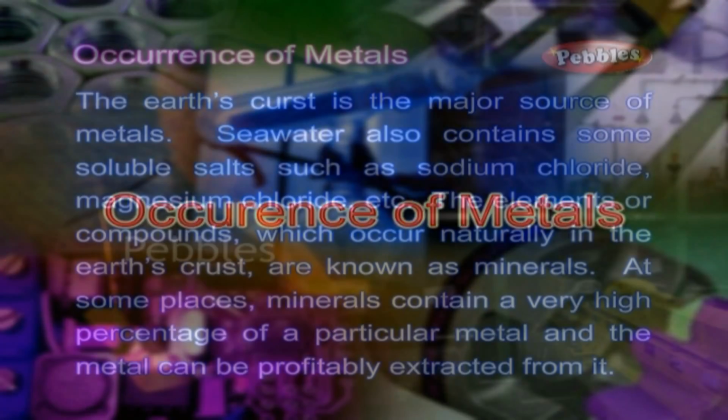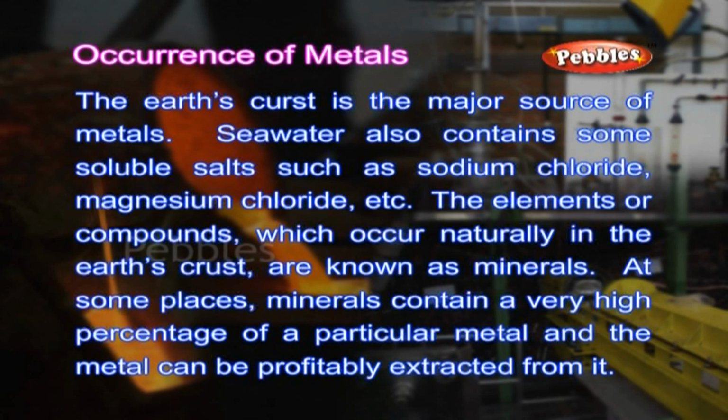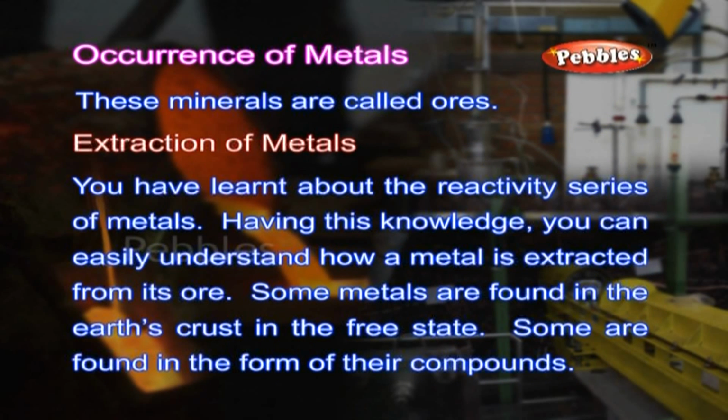Occurrence of metals. The Earth's crust is the major source of metals. Seawater also contains some soluble salts such as sodium chloride, magnesium chloride, etc. The elements or compounds which occur naturally in the Earth's crust are known as minerals. At some places, minerals contain a very high percentage of a particular metal, and the metal can be profitably extracted from it. These minerals are called ores.